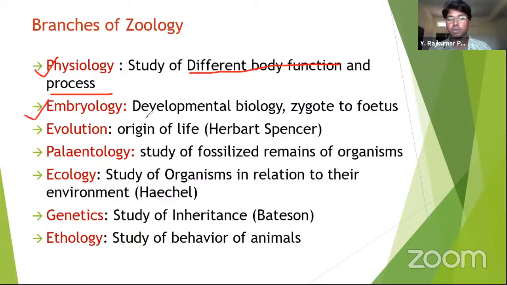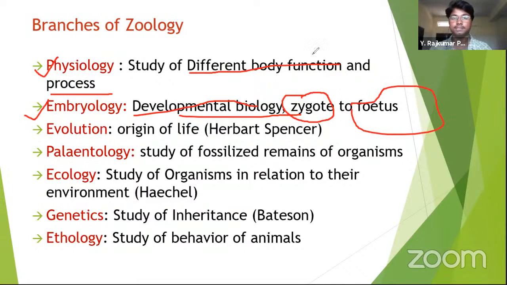Next, embryology is also called developmental biology. It explains the development of a zygote into the fetus. What is this zygote and fetus? In the womb of a mother, the primarily forming structure is called the zygote. After sexual reproduction, after fertilization, the zygote will be formed.